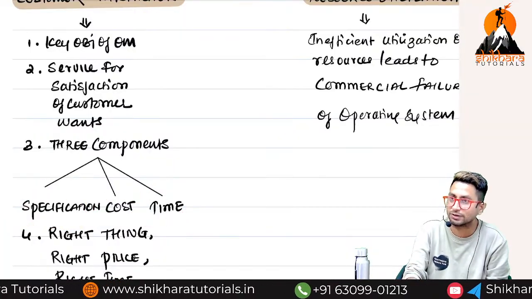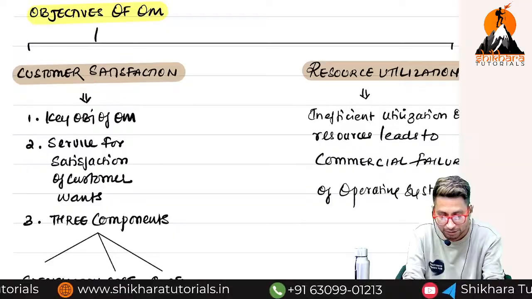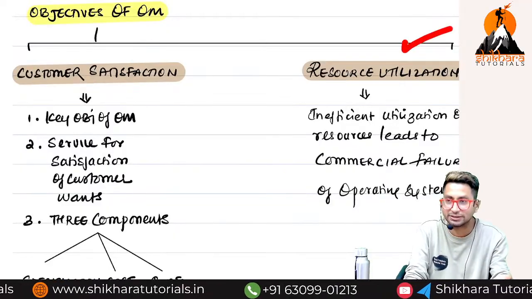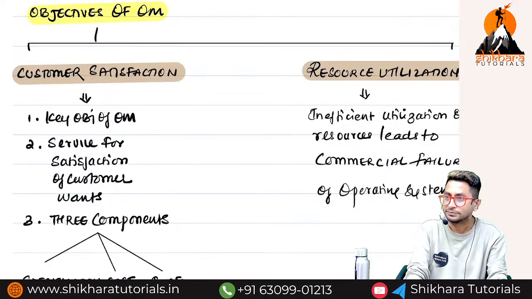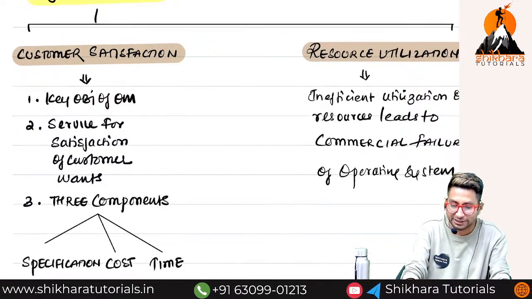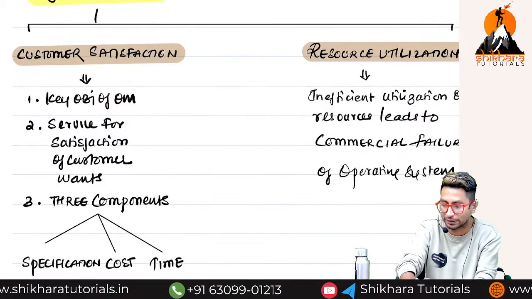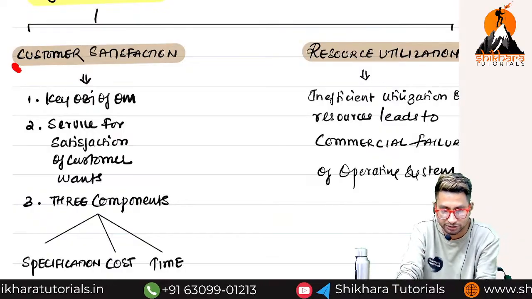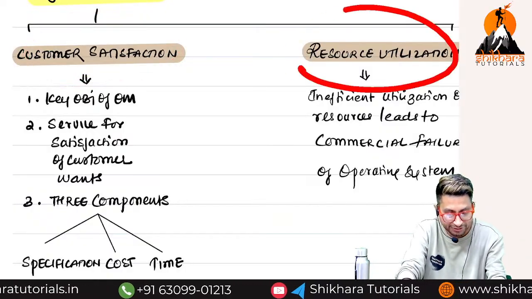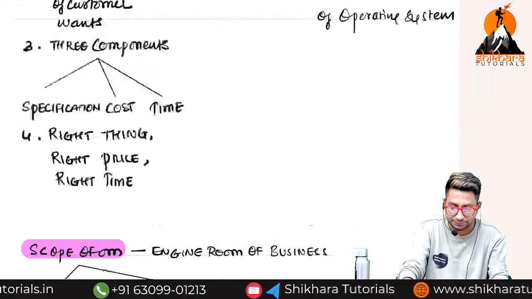Then only the customer will be happy. And when the customer is happy, sales will increase. Resource utilization will also happen properly. So if they ask how many objectives or reasons are there for following the concepts of OM, your answer should be two: customer satisfaction, and resource utilization.